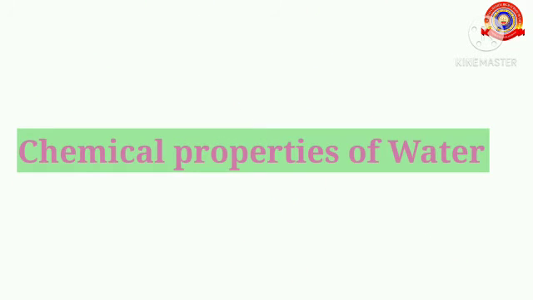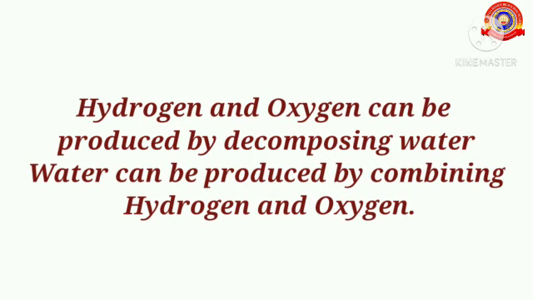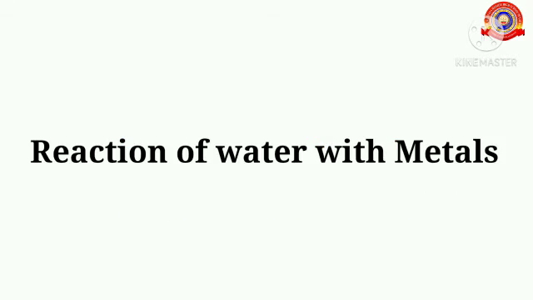Next, we are going to discuss the chemical properties of water. You have studied that water is formed by the combination of the constituent elements hydrogen and oxygen. Hydrogen and oxygen can be produced by decomposing water, and water can be produced by combining hydrogen and oxygen.